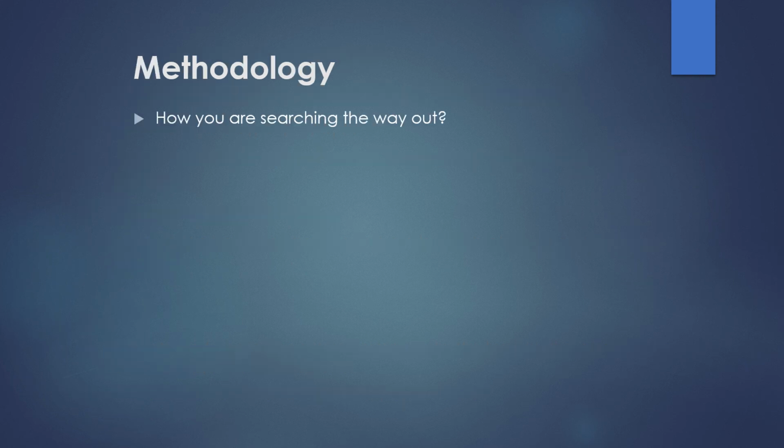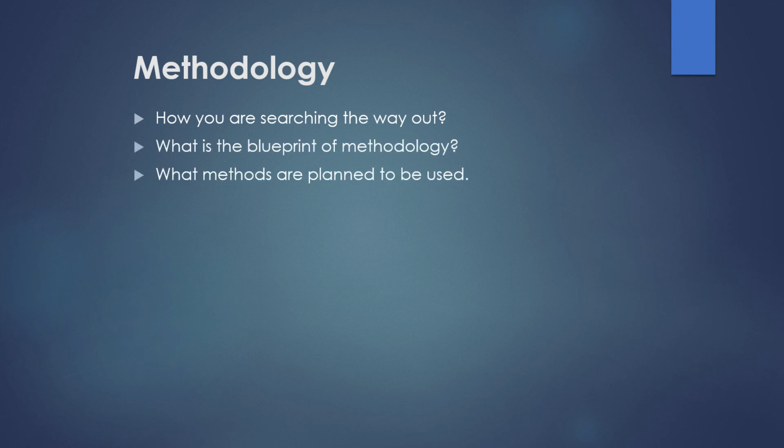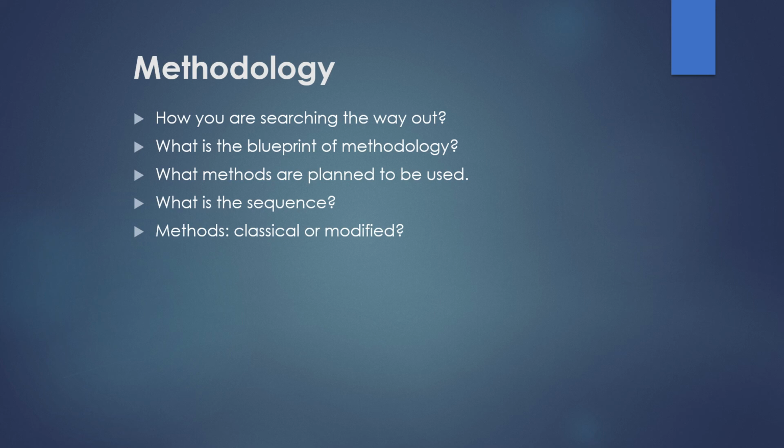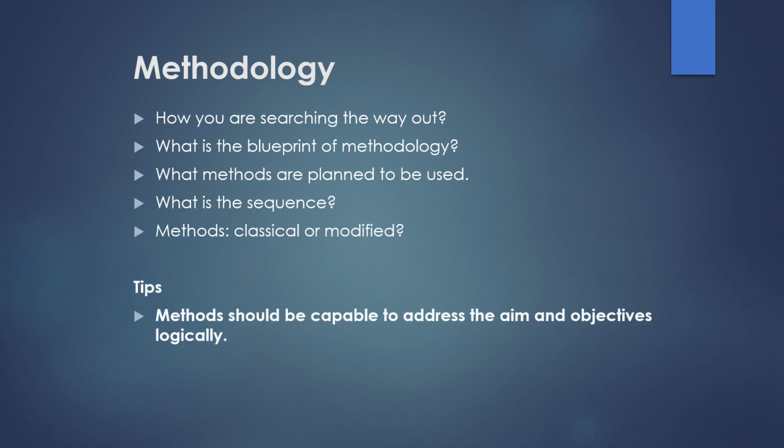Now, after the literature review, methodology comes. How are you searching the way out? What is the blueprint of methodology? What methods are planned to be used? What is the sequence? Methods, classical or modified, whether you are using the classical method or modified method. Now, what are the tips? Methods should be capable to address the aim and objectives logically. Maintain connection with the main idea.